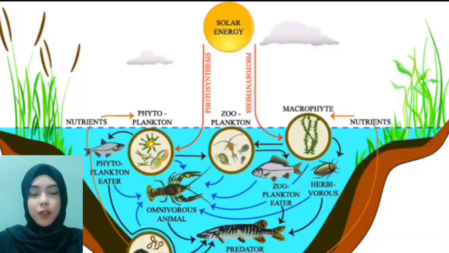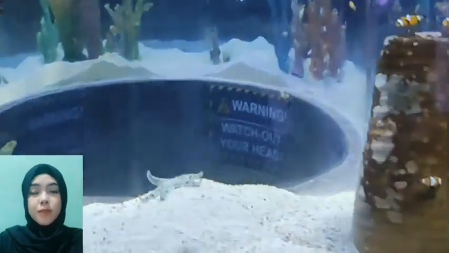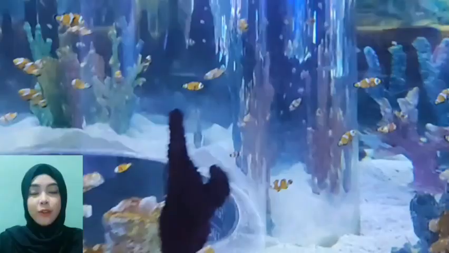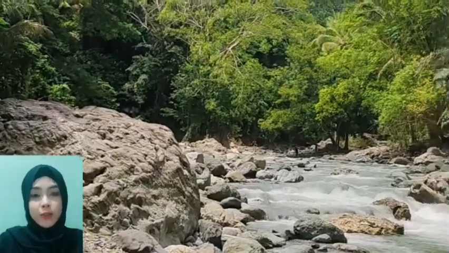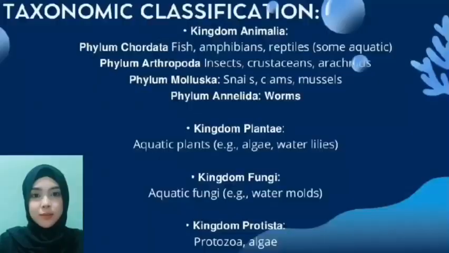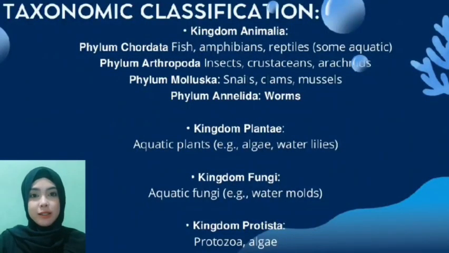These ecological roles are interconnected, forming a complex ecosystem that supports a variety of life forms. Understanding these roles is essential for the conservation and management of freshwater ecosystems in the Philippines. Next, we have the taxonomic classification of freshwater organisms.